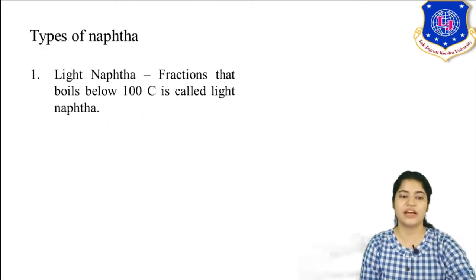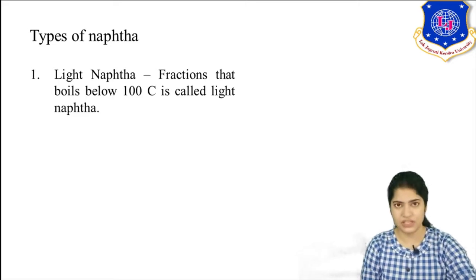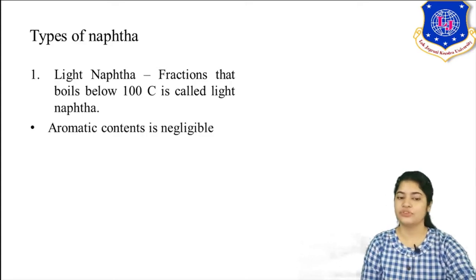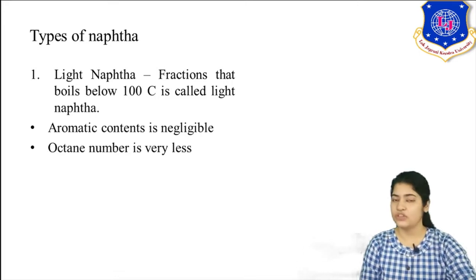The first type is light naphtha. You can see this fraction that boils below 100 degrees Celsius is called light naphtha. The hydrocarbons present in it are generally paraffins, and its boiling point is below 100 degrees Celsius. Aromatic content is almost negligible. It is not at all rich in aromatics. Hence we can say its octane number is very low, and so it cannot be used as a fuel, right?